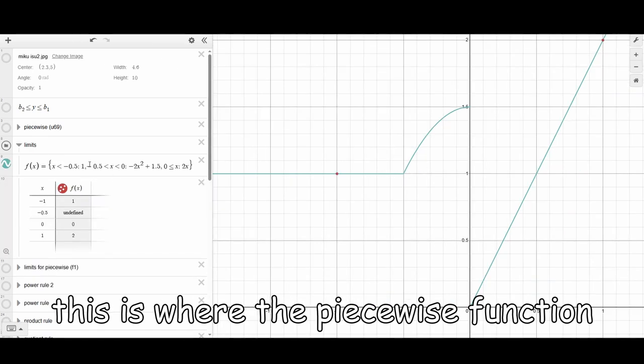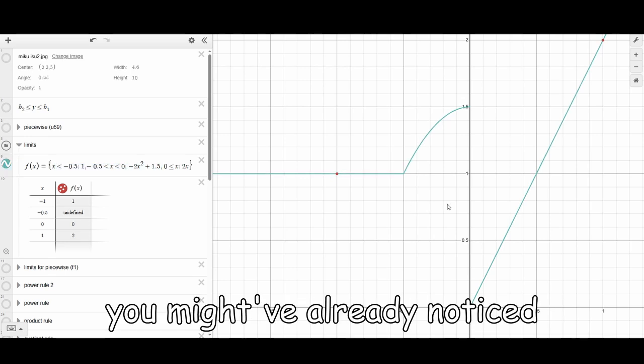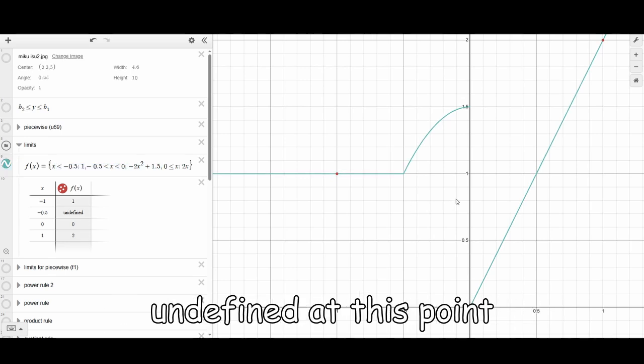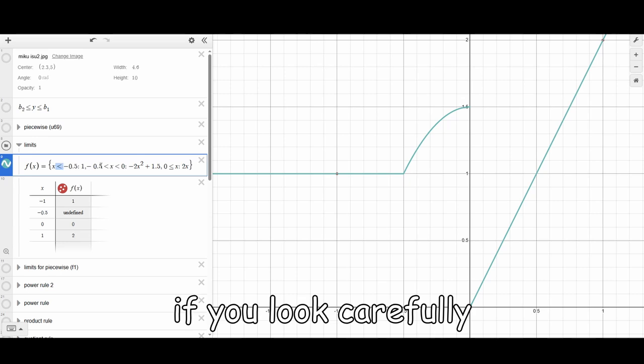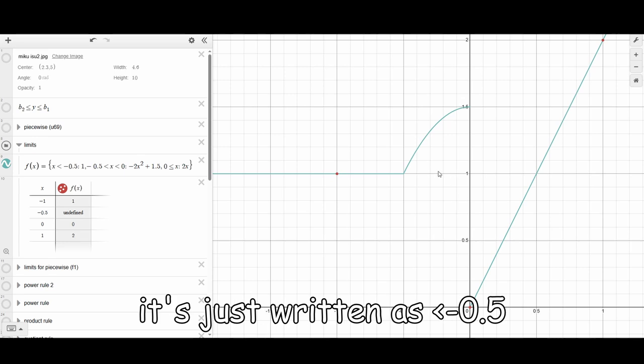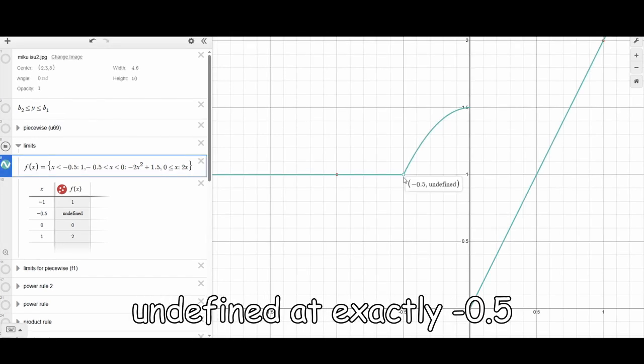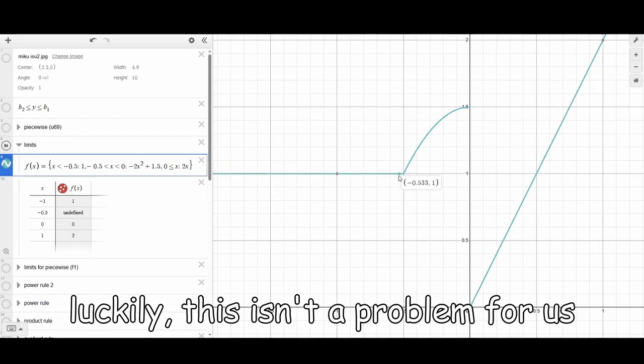This is where the piecewise function connects two different functions, a line and a parabola. You might have already noticed that the function is actually undefined at this point, since if you look carefully at the inequality signs, it's not less than or equal to -0.5. It's just written as less than -0.5. This makes the function undefined at exactly -0.5. Luckily, this isn't a problem for us.